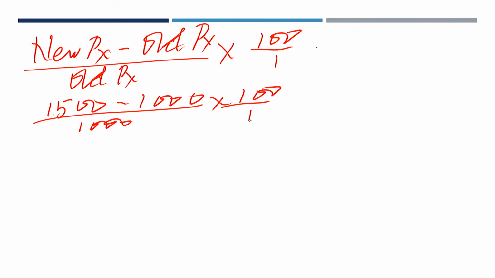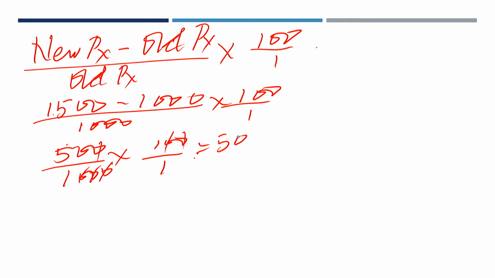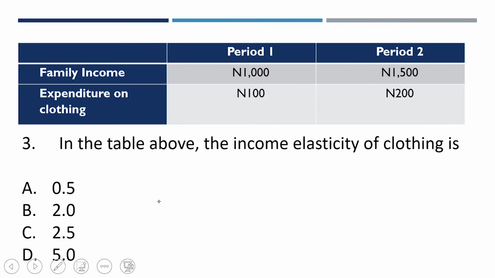Now we have 500 over 1,000 times 100 over 1. When you cancel the zeros, what you have here is 50. You circle. The first one is 50. So you go back. The second one says expenditure on clothing: the first period is 100 naira and the second period is 200.